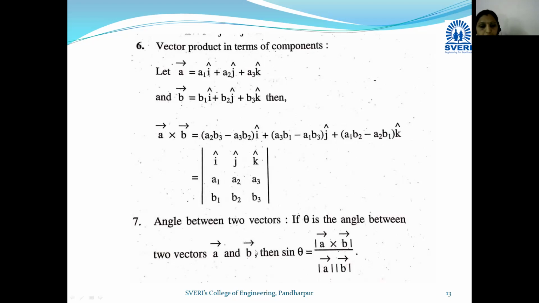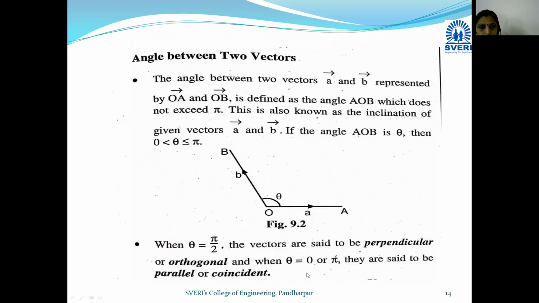Okay, so from this equation we have sine theta is equal to mod of a bar cross b bar divided by mod of a bar into mod of b bar. Okay, so this is the angle between two vectors a bar and b bar.